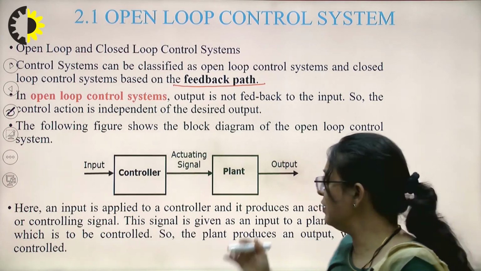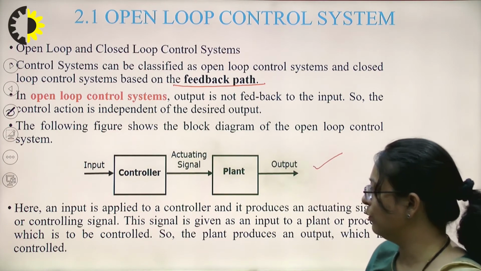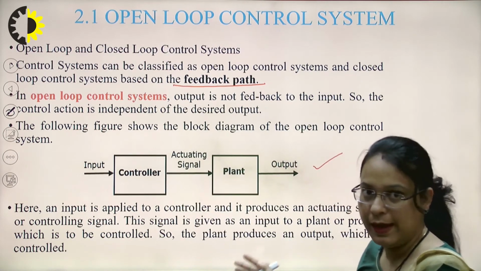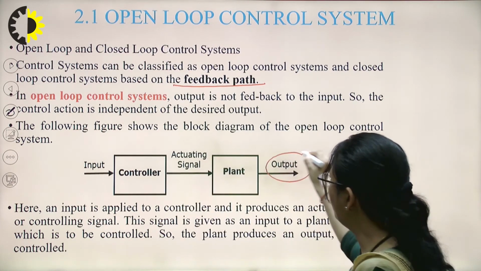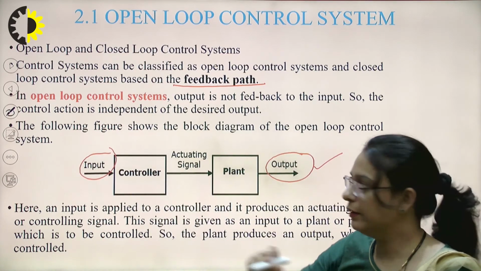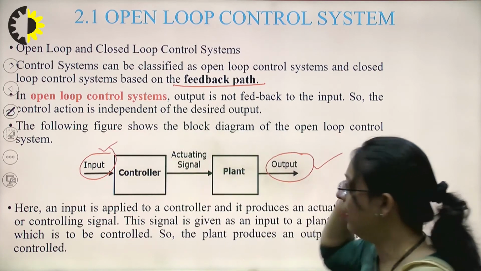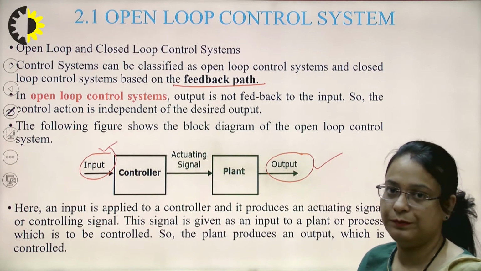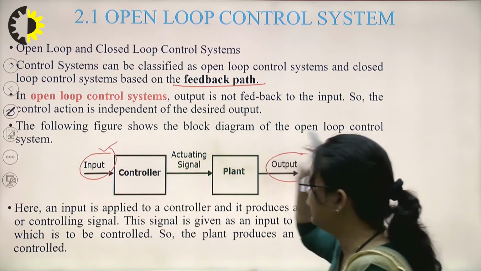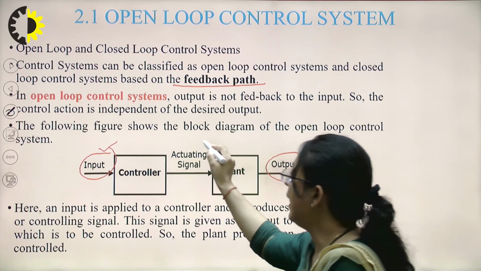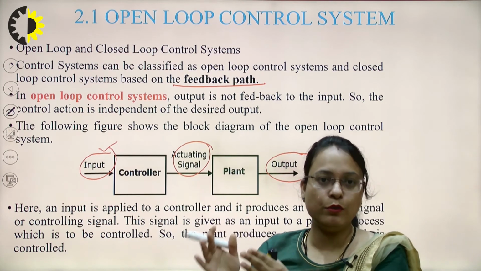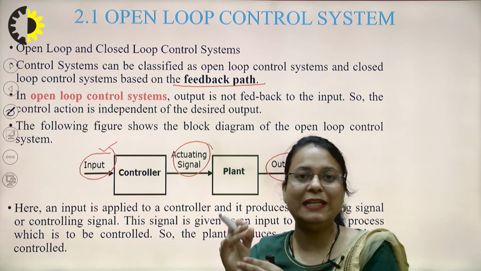This is the block diagram for the open loop control system. You can see in case of an open loop control system, there is no feedback, and here the output depends upon the input, but the input is independent of the output or the controlling action. So here you can see that the input is applied to the controller, which produces an actuating signal, and this actuating signal goes to the plant, also called the process, which needs to be controlled.